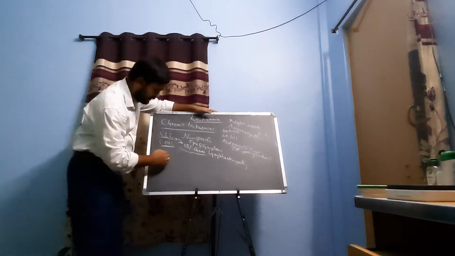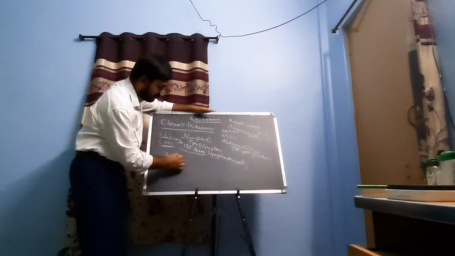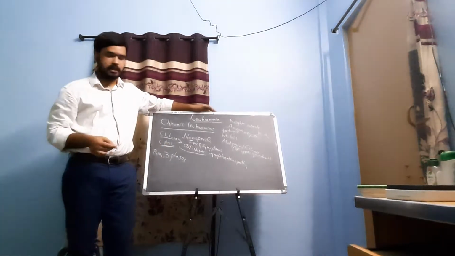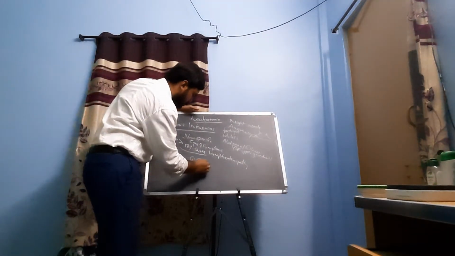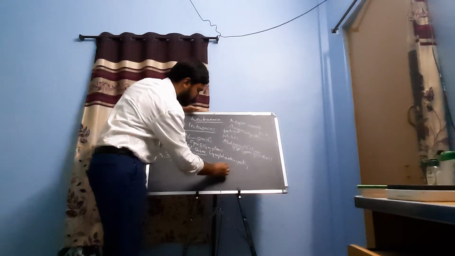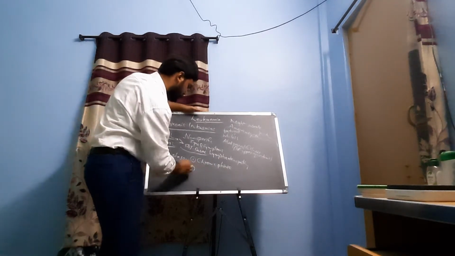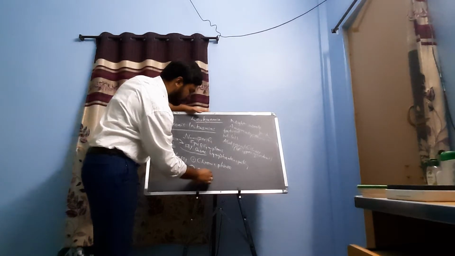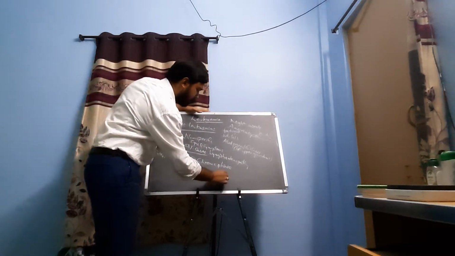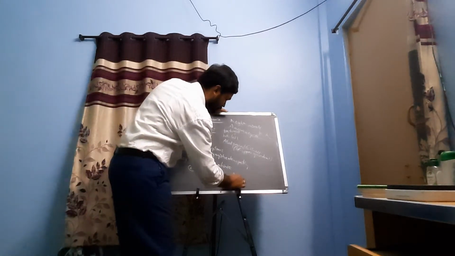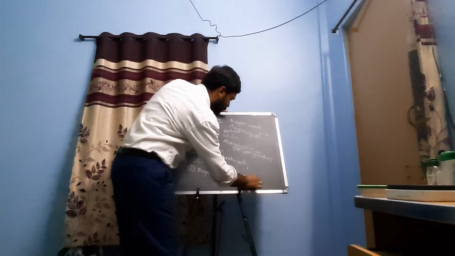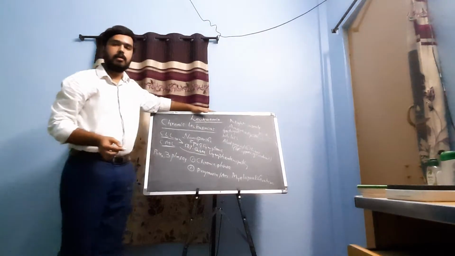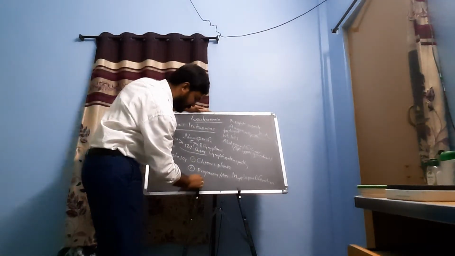One is the chronic phase, 2 is the progressive or accelerated myeloproliferation phase, and the blast crisis phase.